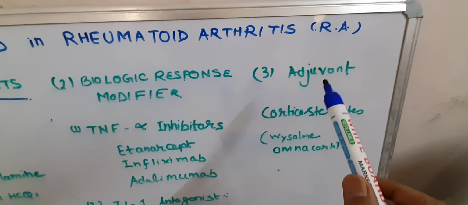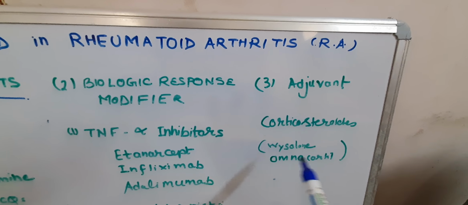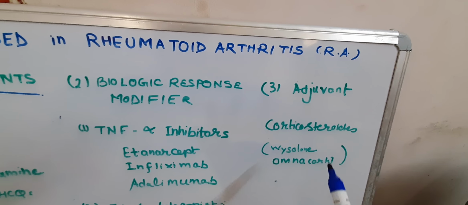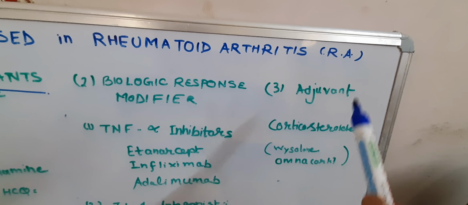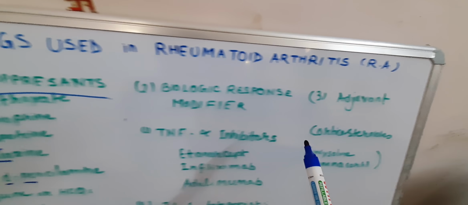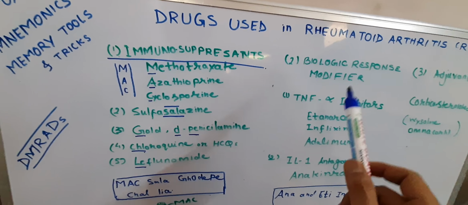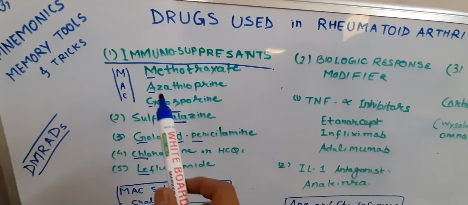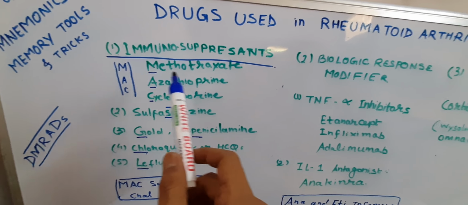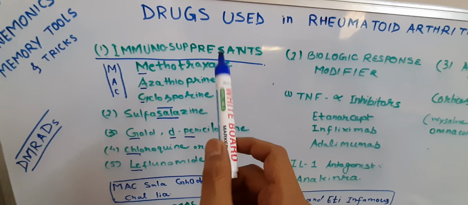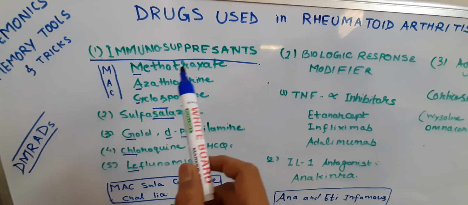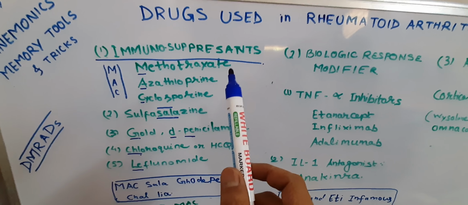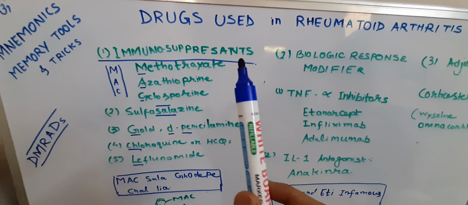And the last one is adjuvant, which is corticosteroid. Usually in OPD I prefer prednisolone, and then we taper down. So for rheumatoid arthritis we mainly use prednisolone as a corticosteroid, and you use it last; in the beginning we don't use it for treatment. And from here we will use methotrexate in a 7.5 mg dose per week, and on the remaining 5 to 6 days we give folic acid, because this is related to folic acid metabolism and pathway.